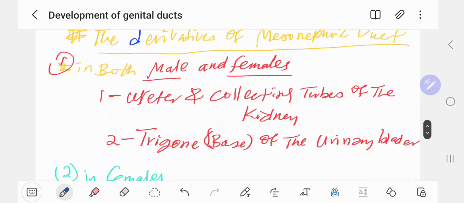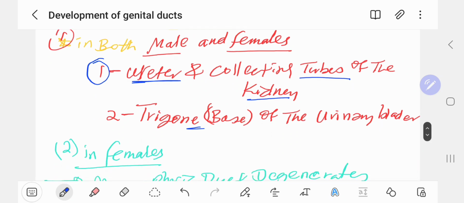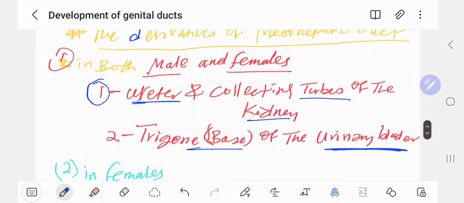In mesonephric ductus, in both male and female, two things are very important: the ureter and the collecting tubes of the kidney are produced from the mesonephric duct of both male and female, and also the trigone or the base of what? Urinary bladder. So three things differentiate in both male and female from where?